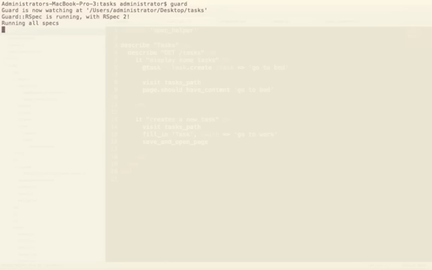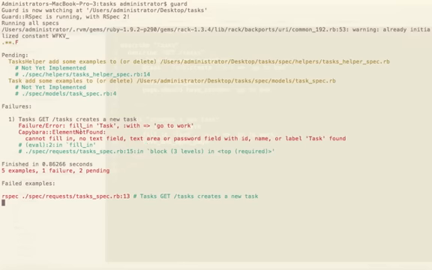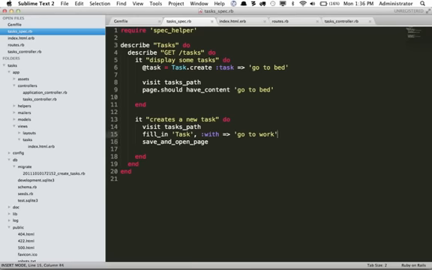Let's run Guard again, and that's going to run, and once it gets to this point, it's going to load that current state in the browser for you to look at. However, of course, in this case it's not going to, because it's failed before it got there. And we can see here it can't fill it in because it can't find anything named task. So we'll add that shortly, but let's just add a little bit more in here.